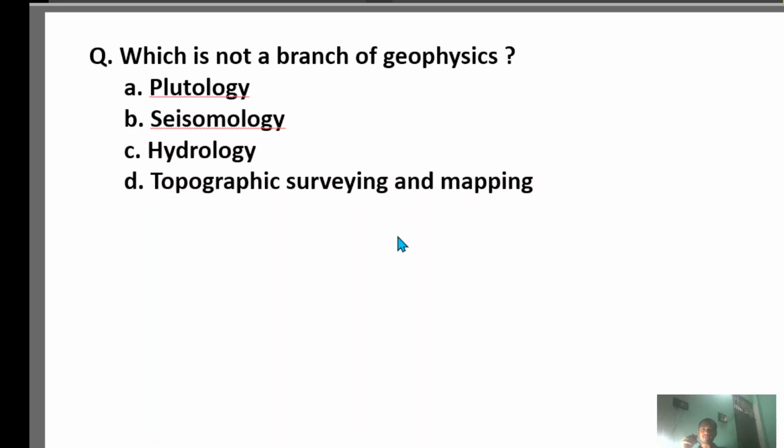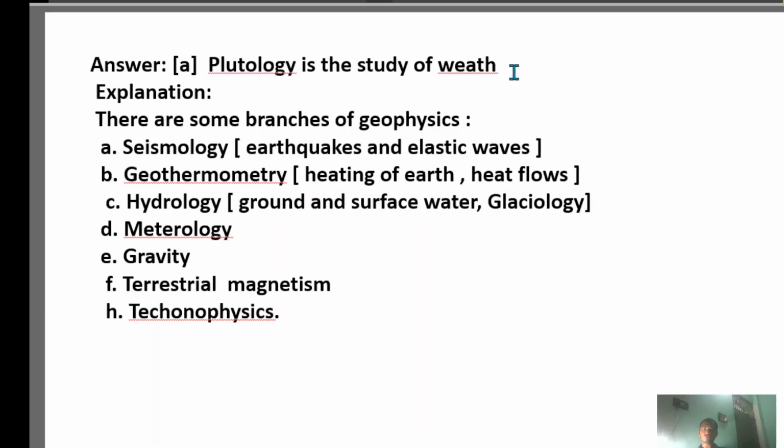Tell me the answer. That is option A, plutology. Plutology is the study of wealth. It is not related to geophysics. Why? Plutology is the study of wealth, money. So what is the explanation? There are many branches of geophysics like seismology, which relates to earthquakes and elastic waves; geothermometrics, the heating of Earth and heat flows; hydrology, groundwater and surface water; glaciology, meteorology, gravity, terrestrial magnetism, tectonophysics. Okay, there are lots of branches. I will share our files with you.